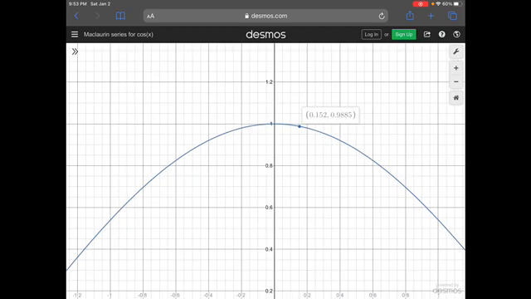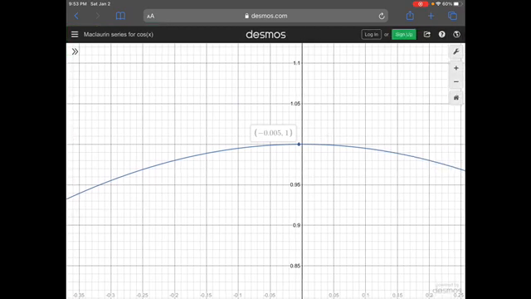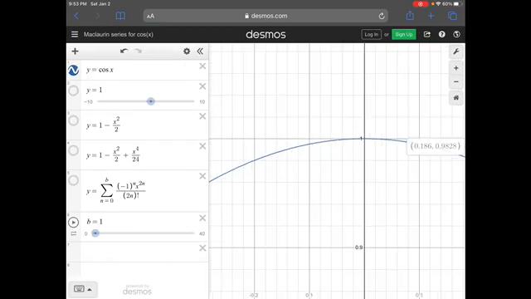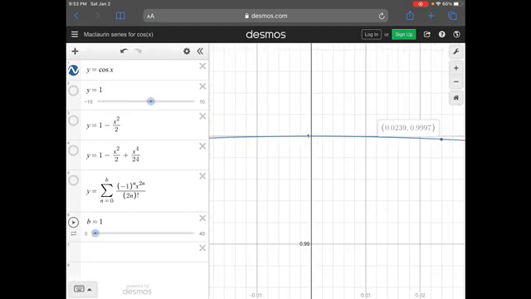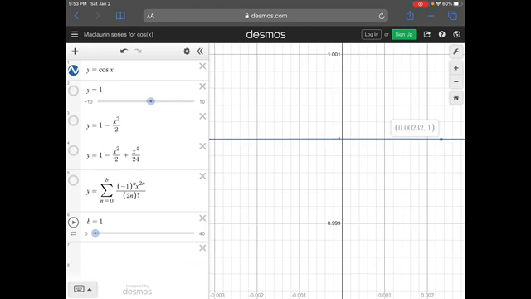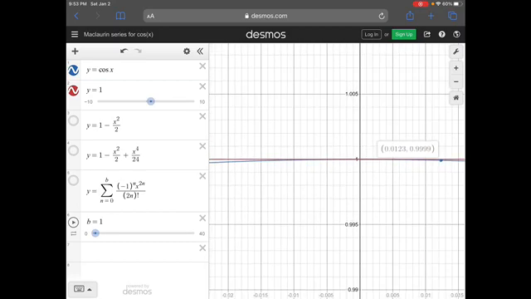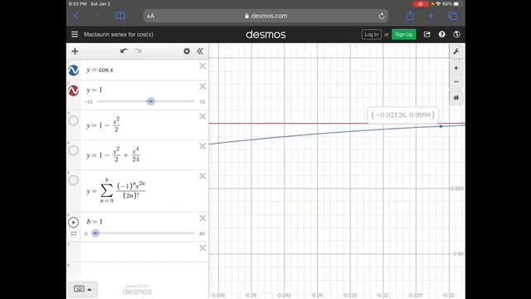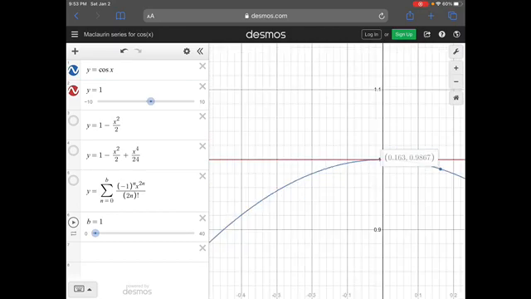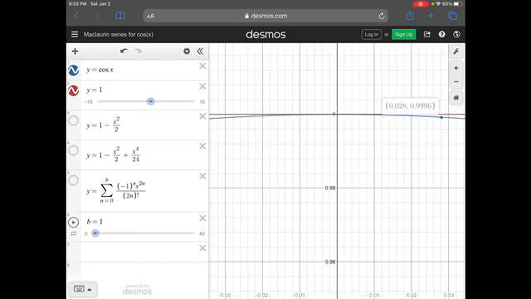An example here: this is the line cosine of x, and now I'll turn on the line y equals 1. Well, y equals 1 and y equals cosine of x seem to be fine right about here, but very soon they seem to get out of hand.